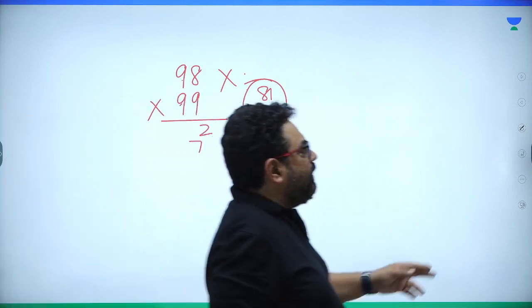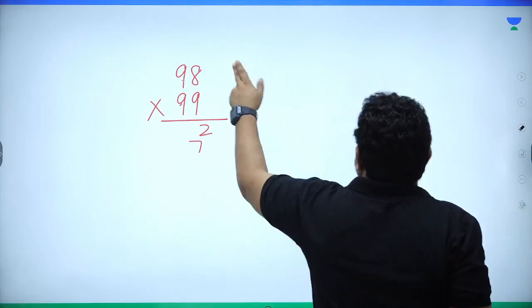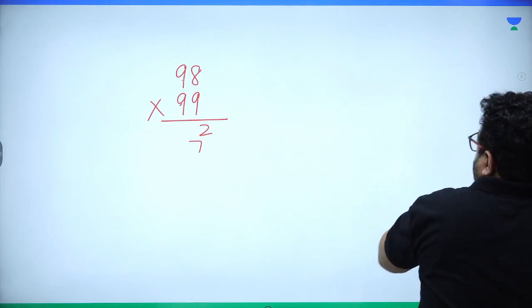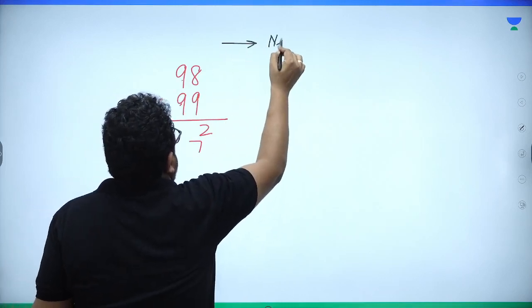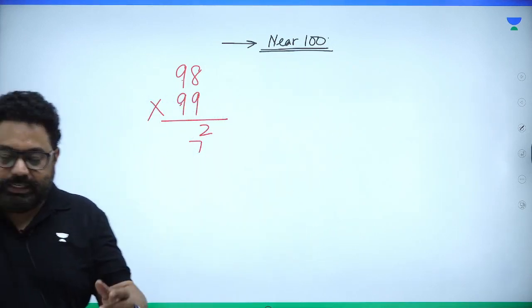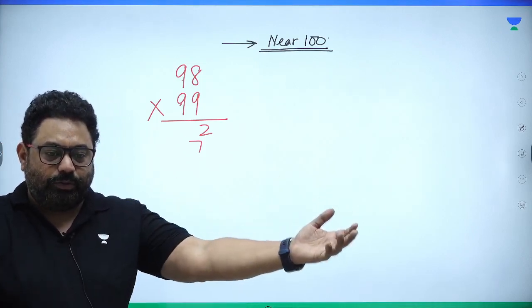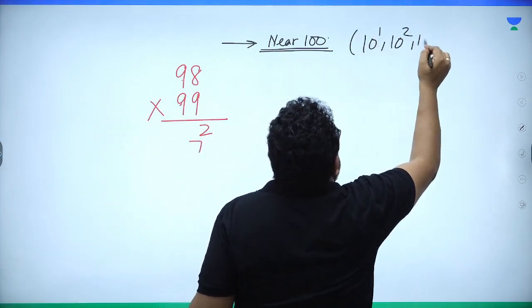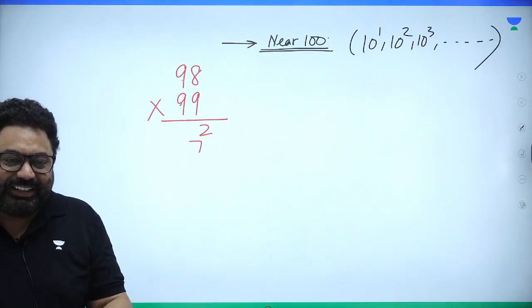Even I understand that the cross multiplication method may not be good over here, but then we use Vedic Maths. Here comes Vedic Maths, guys. Vedic Maths is basically use of zeros. Now, listen, both these numbers 98 and 99 are near 100. So we take base as 100. So what are the bases? 10 and its power: 10, 100, 1000, 10,000. Your bases are 10 to the power 1 and 10 to the power 2 and 10 to the power 3 and so on. These are your bases.